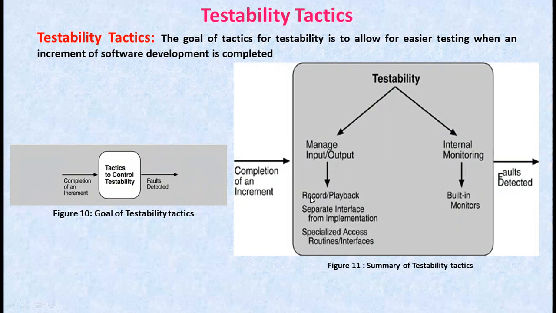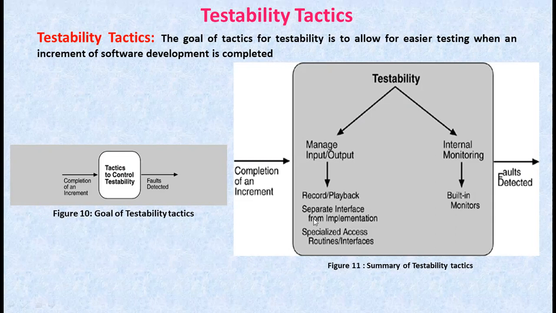Coming to the first one, that is record or playback. Record or playback refers to both capturing the information across the interface and using it as an input into the test harness. The information crossing the interface during normal operations is saved in some repository. Recording this information allows test input for one of the components to be generated and test outputs for later comparisons to be saved.